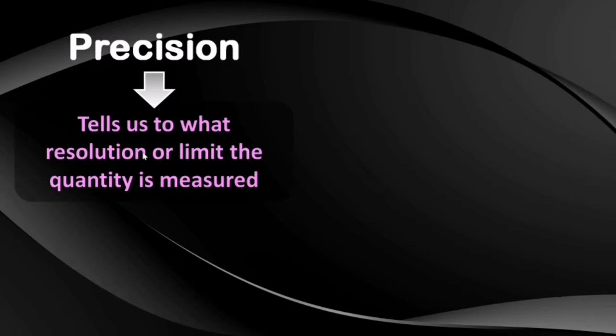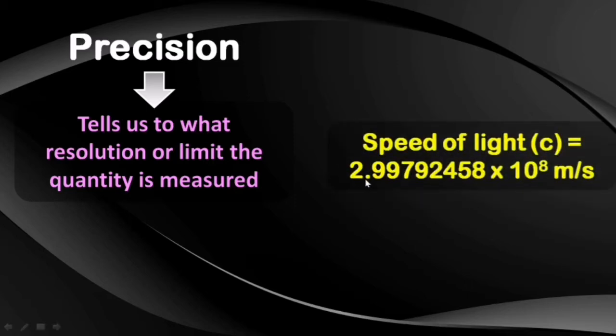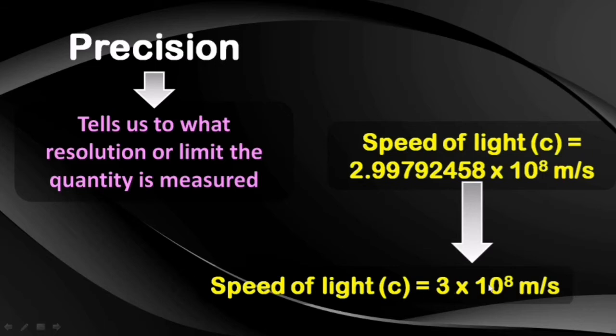Similarly, the next term is precision. It tells us to what resolution or limit a particular quantity is measured. For example, consider the speed of light. Originally we know that the speed of light is 2.9979248 into 10 to the power 8 meters per second. But for the simplicity of calculations, most of the time we take the speed of light as 3 into 10 to the power 8 meter per second. Since the original value is expressed up to 8 decimal places, this quantity is precise. Whereas the other one that we use, 3 into 10 to the power 8 meter per second, is a rounded off value.